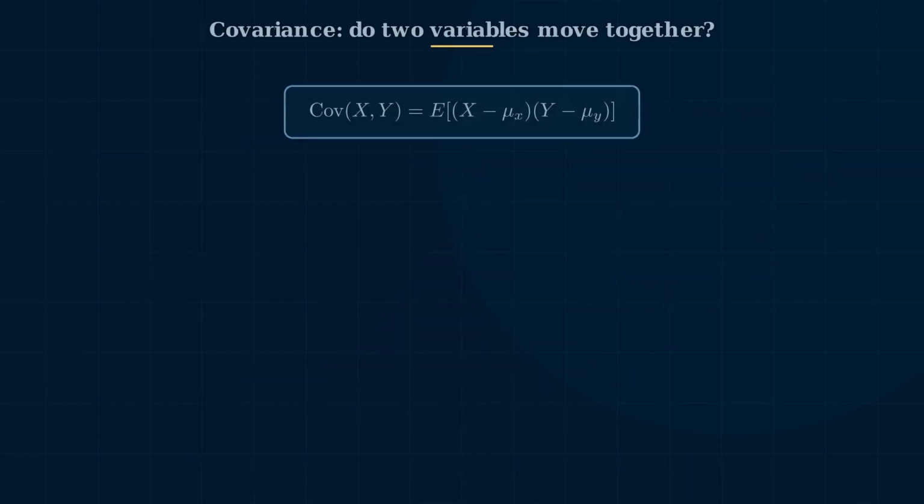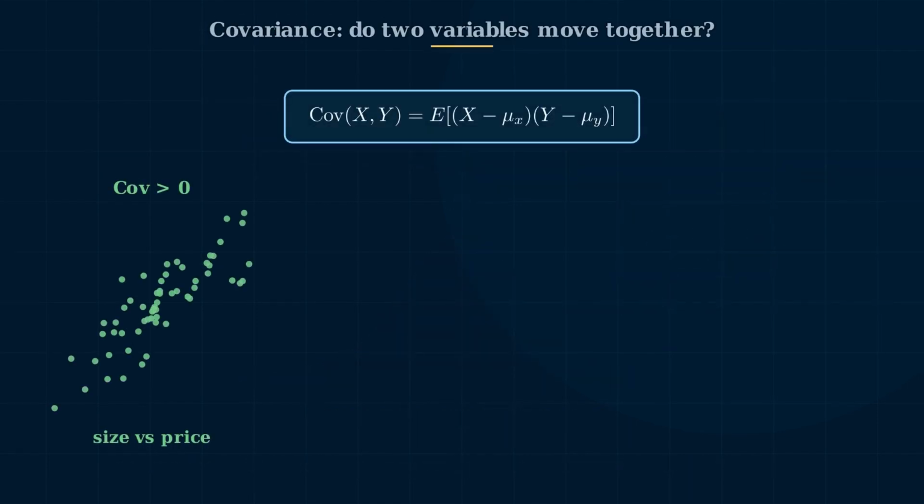So far, everything described one variable at a time. Now ask, do two variables move together? Covariance answers that. Cov of x, y equals E of (x minus mu x) times (y minus mu y). Look at house size versus price.